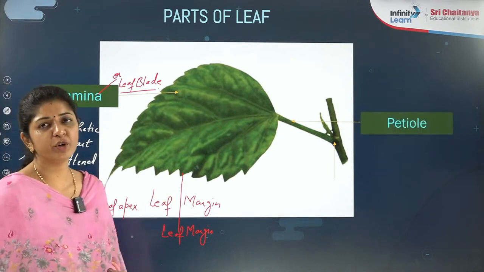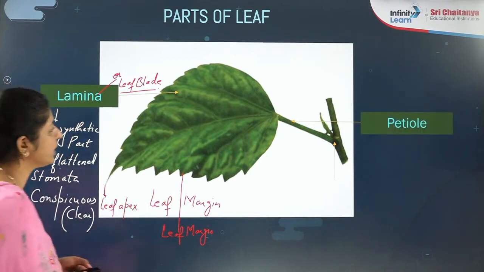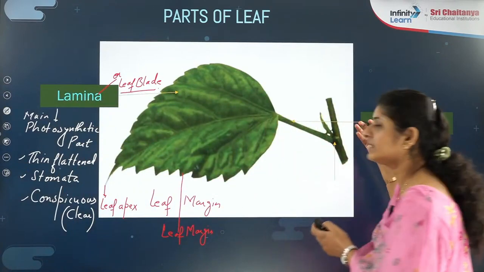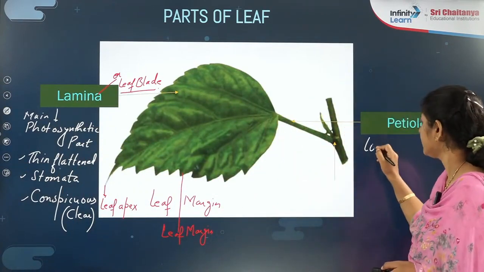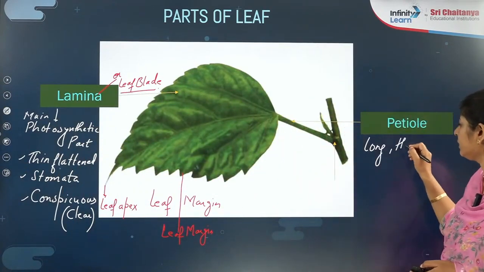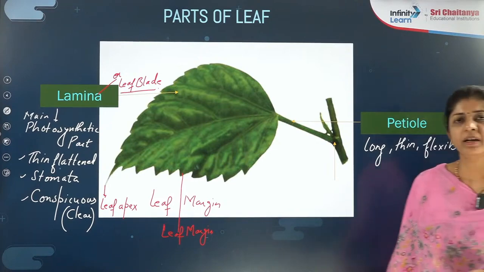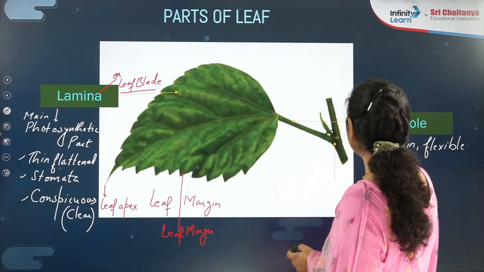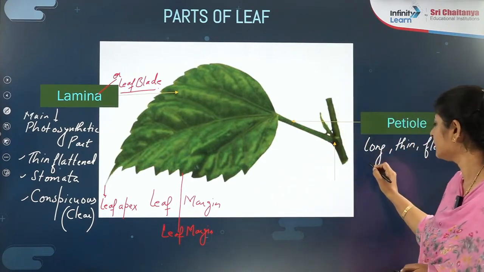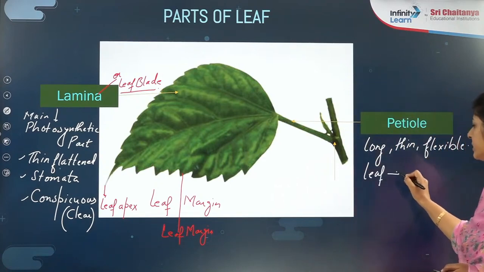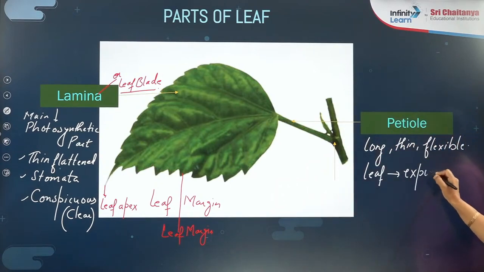Now check the next part. What is that? Petiole. Now what is the petiole doing? First of all, its structure: it is a long, thin, flexible structure of the leaf, right? What the petiole does is help the leaf expose itself towards sunlight. Towards what?